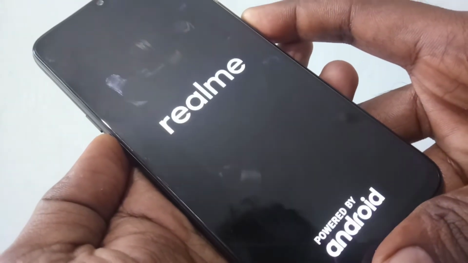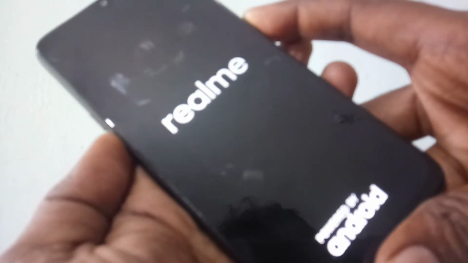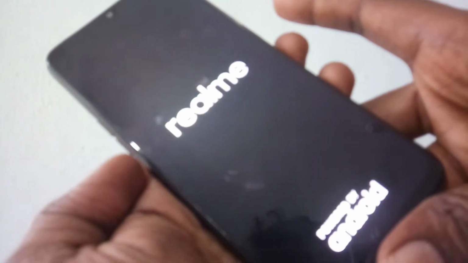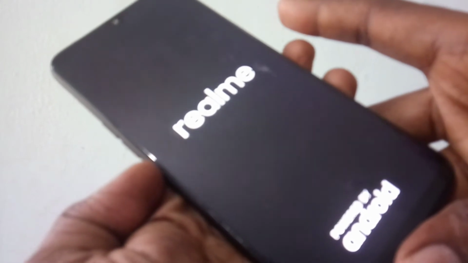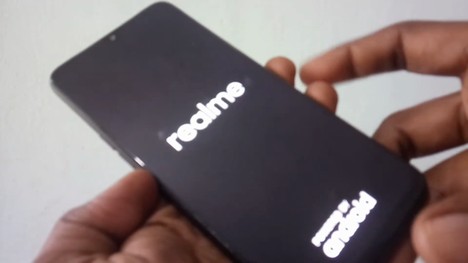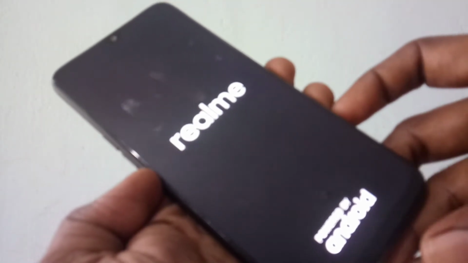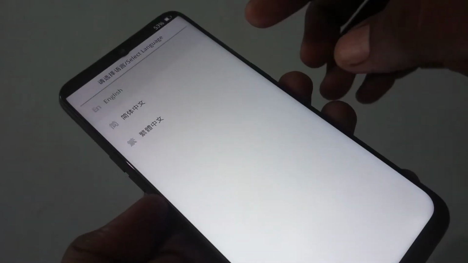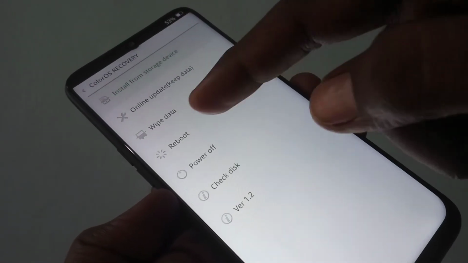Switch off your phone first. And you have to use power button and volume down button together. The same button you have used for taking screenshot also. Just long press power button and volume down button together. Yes, the hard reset menu has come.